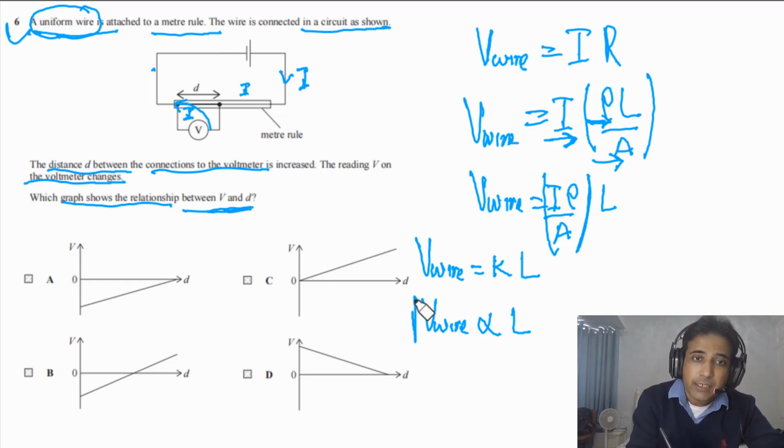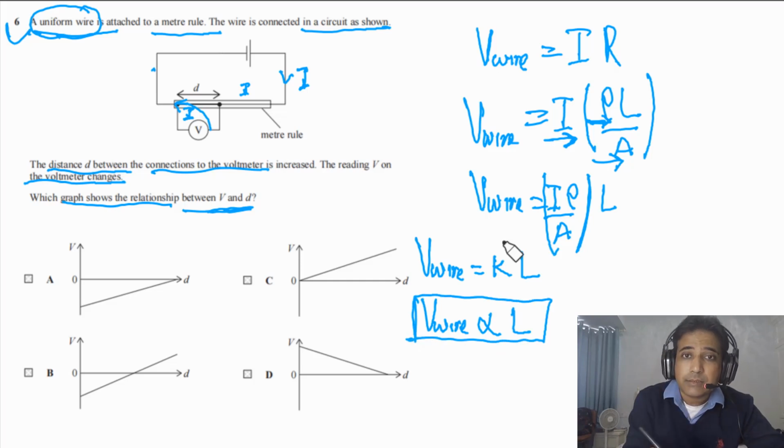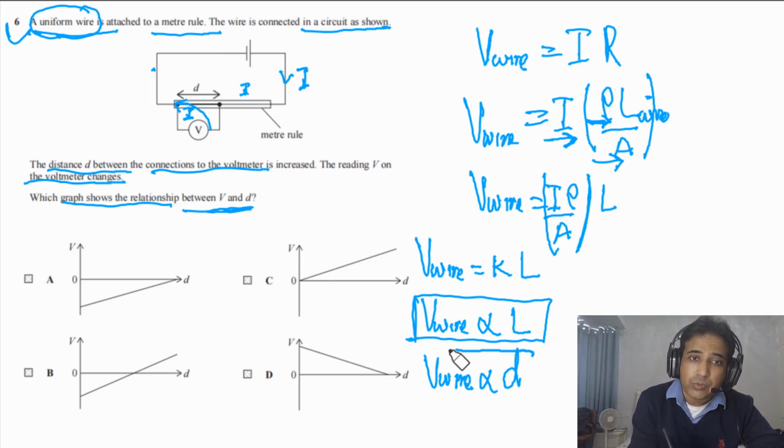This is the main idea. V is directly proportional to L, where L is the length of that small part of the wire across which we are measuring the PD. So we can say V across the wire is directly proportional to D. These two quantities are directly proportional.